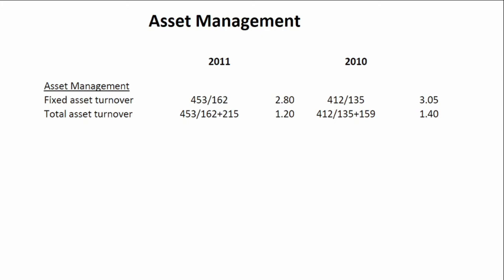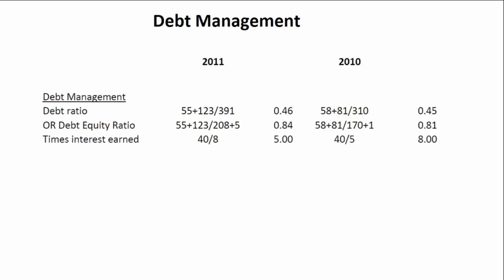If we look at the next group of ratios, it comprises our debt ratios. Here we want to assess the management of debt, and we are going to do that by looking at our debt ratio, our debt equity ratio, and our times interest earned ratio. As you can see, our debt ratio has marginally increased from 45% to 46%. And what would the reason for this be? If we look at our debt ratio, you'll see that it is made up of your debt to your assets. So if we want to look at the reason why our debt ratio has increased, we will have to drill down and have a look at what the ratio is made up of.